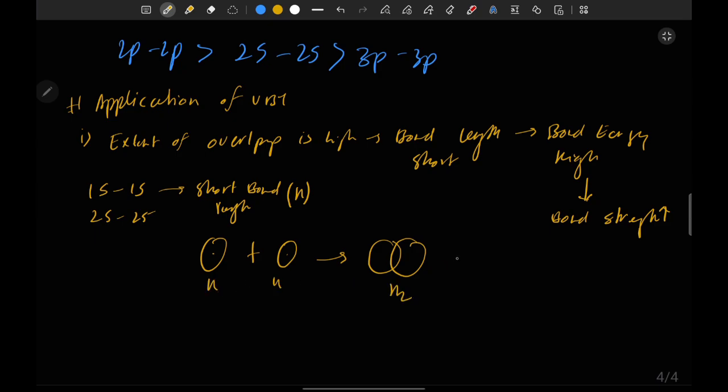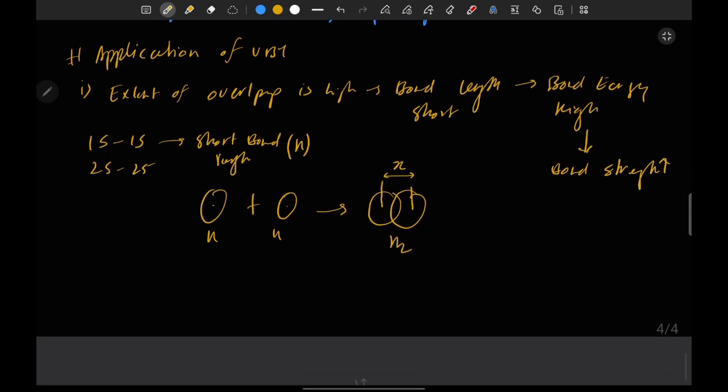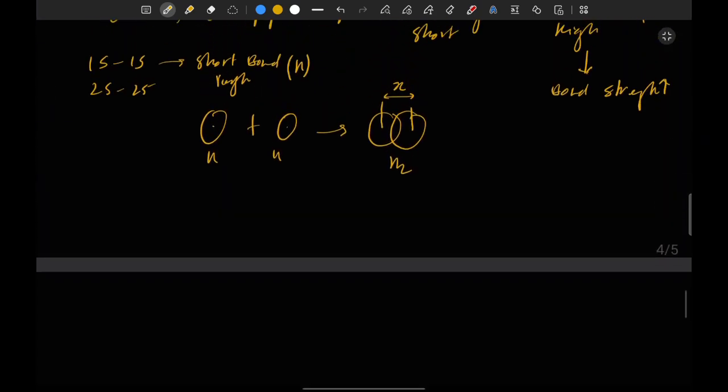And the bond length between the molecule is, let's assume, x. Okay, now jump to the next combining orbital, that is 2s and 2s. Then it has a cloud radius greater than the cloud radius of 1s. So the combining atoms must form a molecule which has a higher bond length.